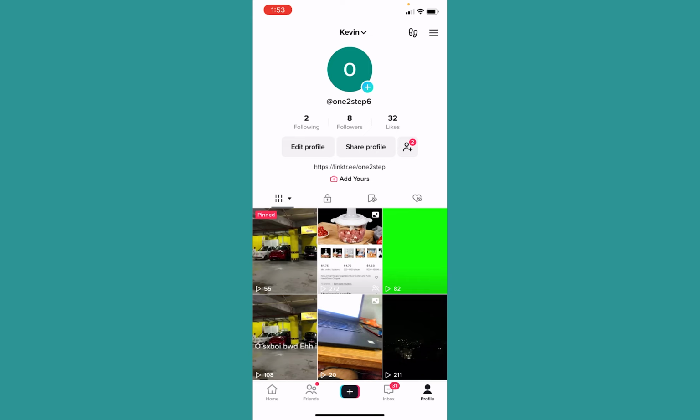So to fix this problem, just wait for 24 hours, and after 24 hours, you can follow other people. So remember, the daily limit is 200. If you are trying to cross that limit, you cannot. You have to wait for 24 hours.